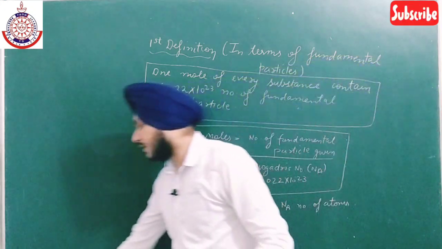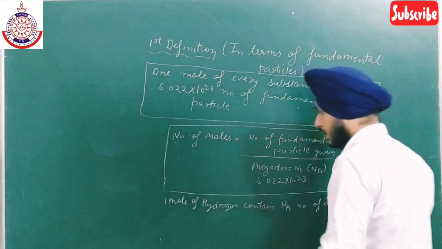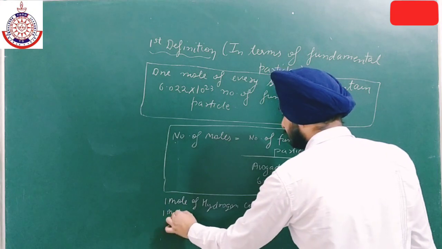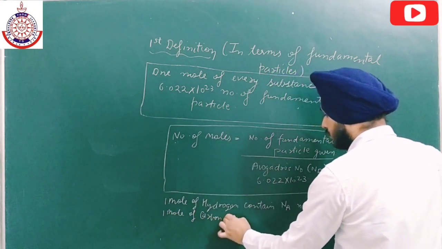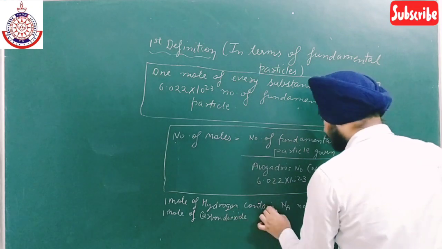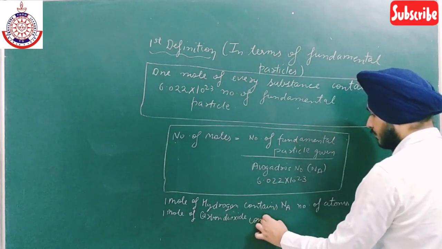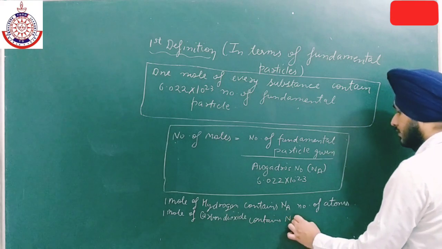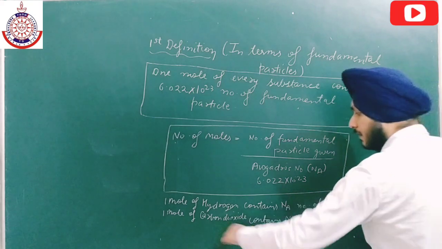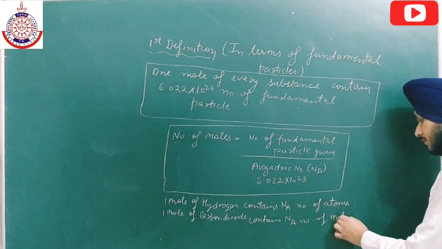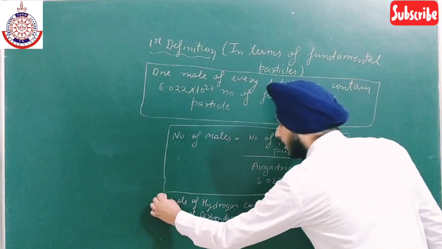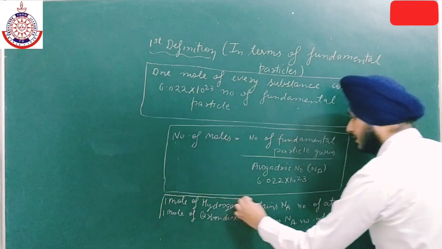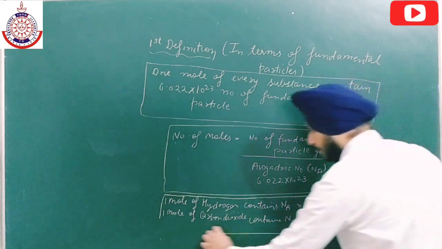Similarly, if we take any compound like CO2, carbon dioxide, 1 mole of CO2 contains Na number of what? Now I am dealing with a compound, so Na number of molecules, because molecules are the fundamental particles for a compound, and CO2 is a compound. So these are the examples.